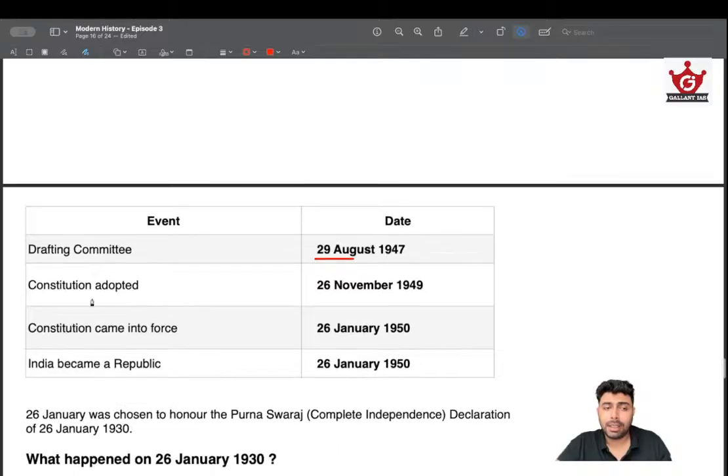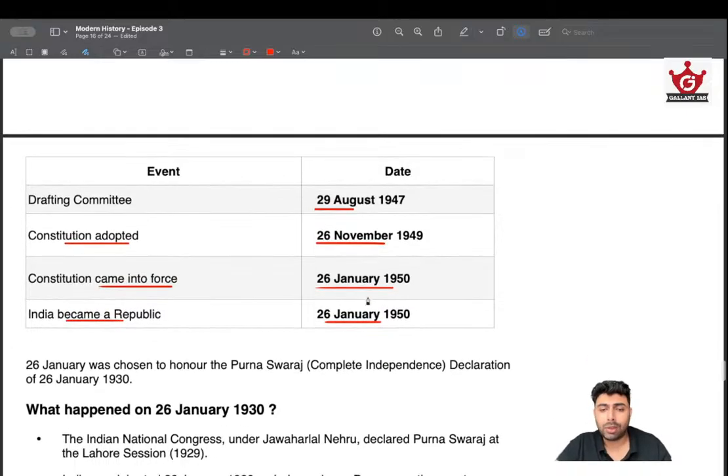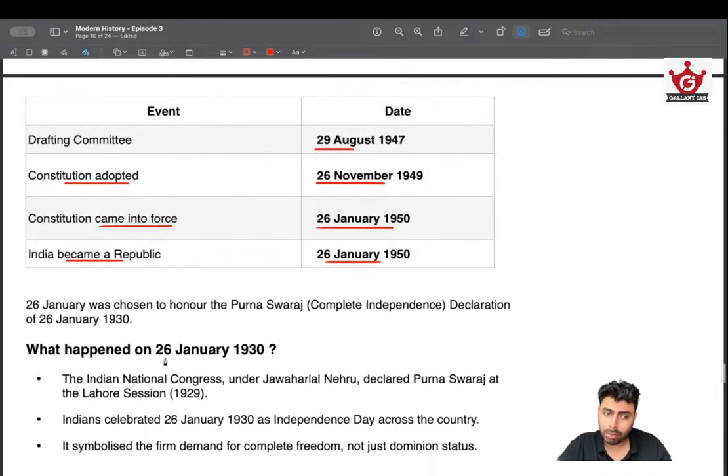Then the Constitution was adopted. I told you, it was adopted on 26 November. That's why we celebrate it as Constitution Day. And the Constitution came into force on 26 January 1950. And then India became a republic based on that Constitution. Okay. So that's all about it. And again, why 26 January? Because it was chosen to honor the Purna Swaraj Declaration. Okay. That's one important fact you need to remember.